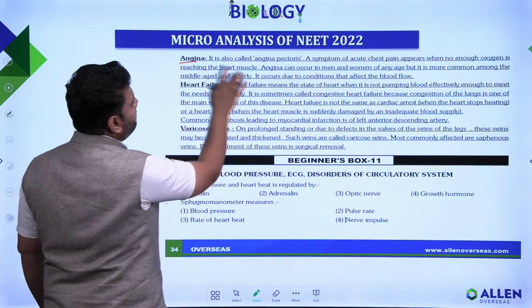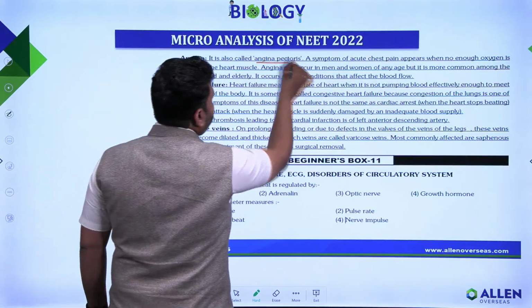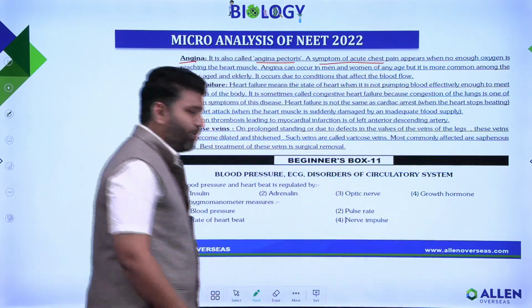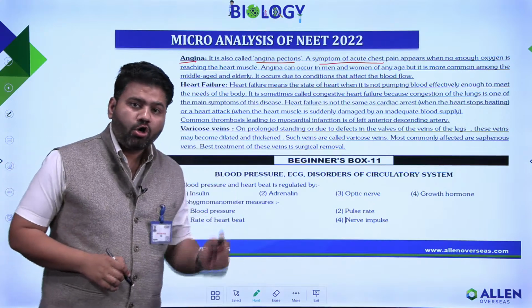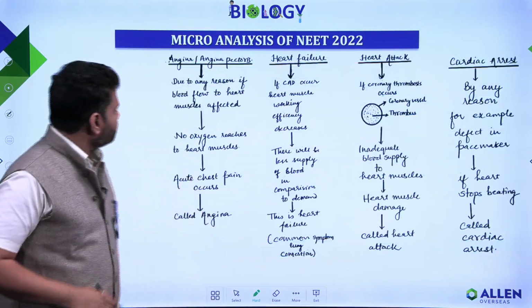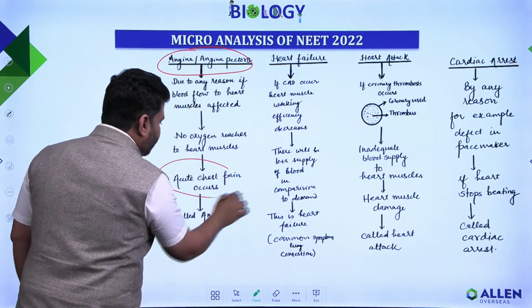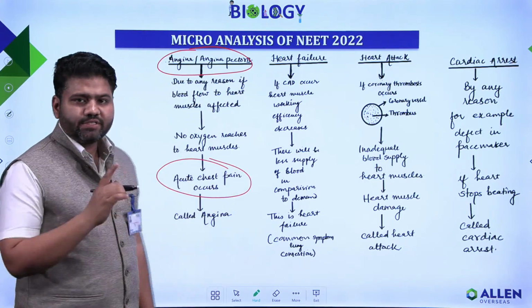Angina, also called angina pectoris, a symptom of acute chest pain. Now let's see the theory which was taught in your classes. Angina pectoris, acute chest pain. This is the first proof.